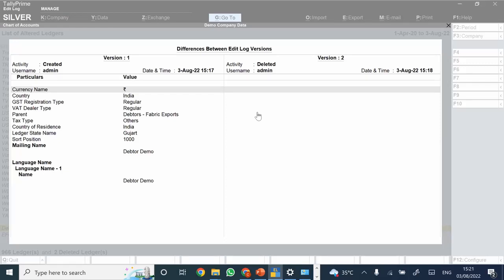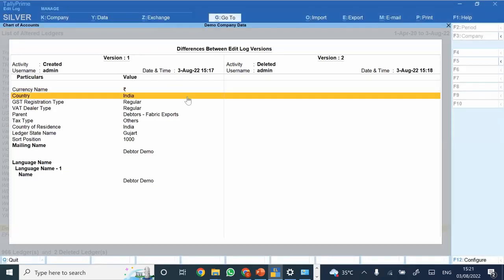If we change our mind, can we migrate back from edit log to TallyPrime? Yes, you can just migrate back. When you are opening TallyPrime, there is an option for repair data that Tally provides by default, and migration is required. Once you press the same, it would by default migrate to TallyPrime. So there are no additional efforts required for the purpose of migration. The system would migrate by default.